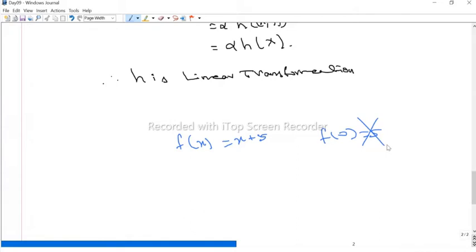Okay. So first you have to check whether 0 goes to 0 or not. After that we have to check T of alpha x equals alpha times T of x. And then finally we have to check T of x plus y equals T of x plus T of y.